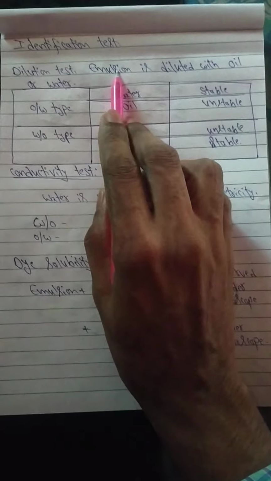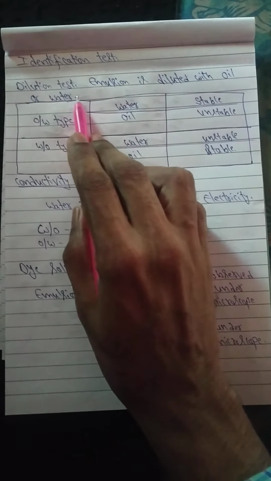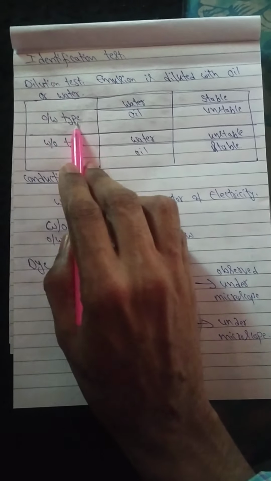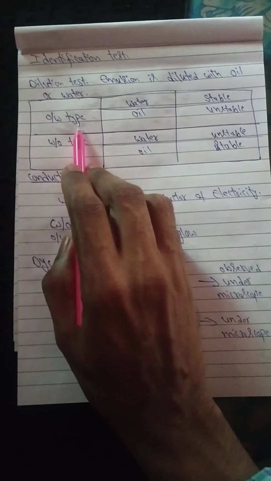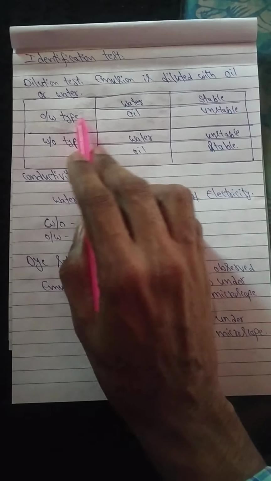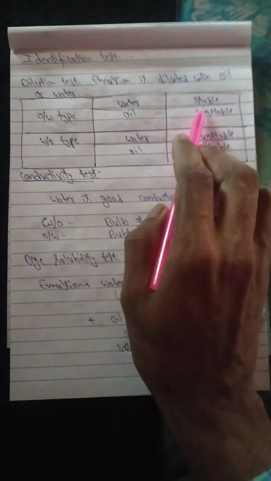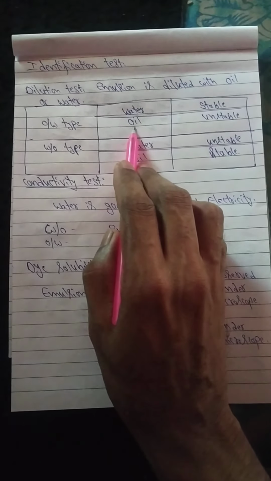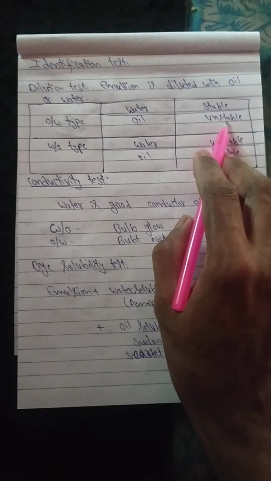In this test, the emulsion is diluted with either oil or water. In an oil in water type emulsion, oil is the dispersed medium and water is the continuous phase. If you add water to this type of emulsion, the water is evenly distributed, so it produces a stable emulsion. If you add oil to an oil in water type emulsion, the water and oil can separate, producing an unstable emulsion.